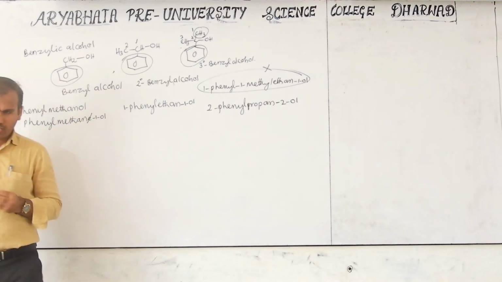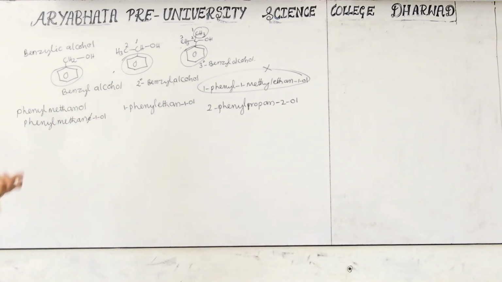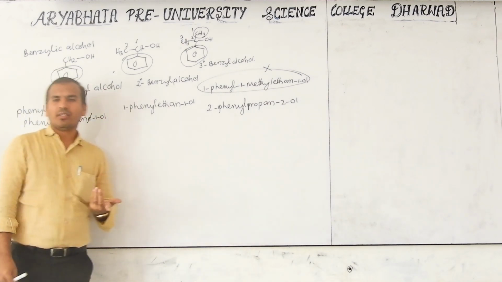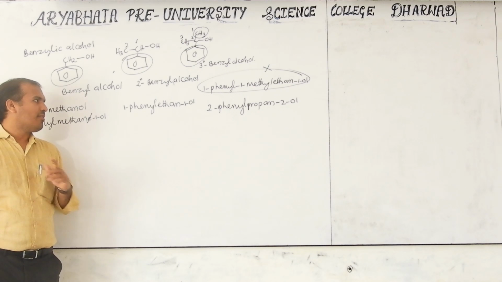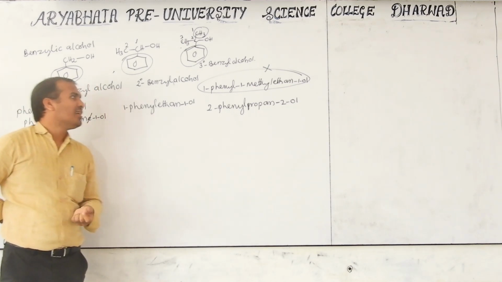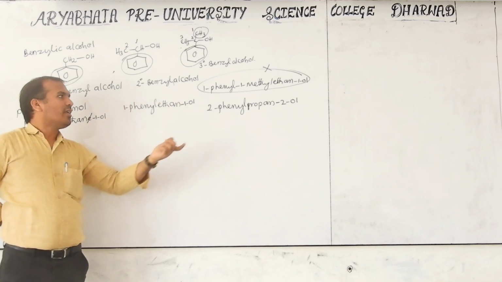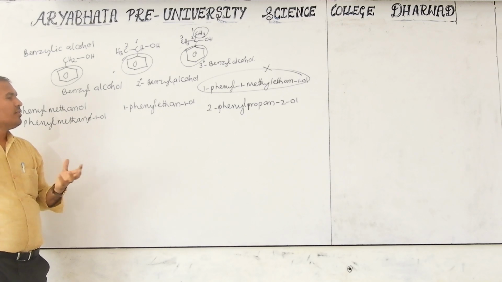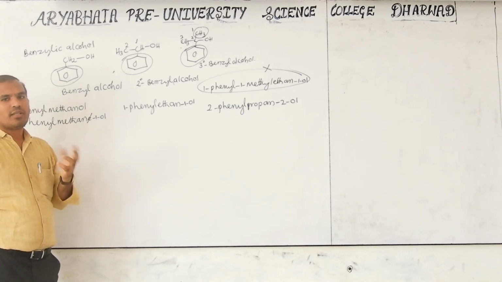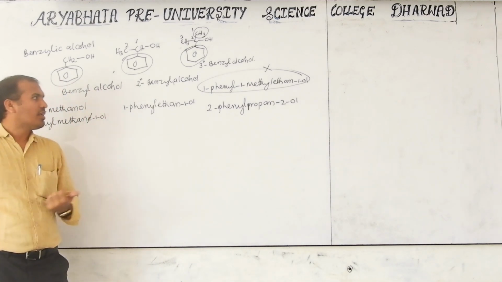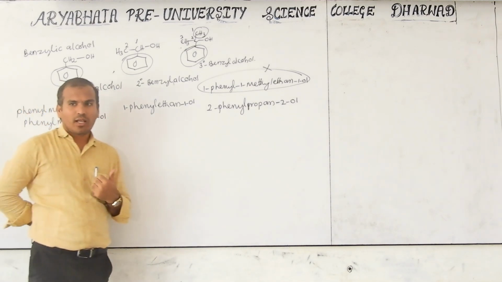That's why when the structure is given, writing the IUPAC name is easy, but common names you have to remember. There is no other way. But in IUPAC names also you will sometimes make mistakes. I have indicated those mistakes there. If you see the class, you may feel it is easy, but sometimes it is difficult. That's why you have to practice well. After 1 or 2 times of practice, you will get clarity about how to write the nomenclature.